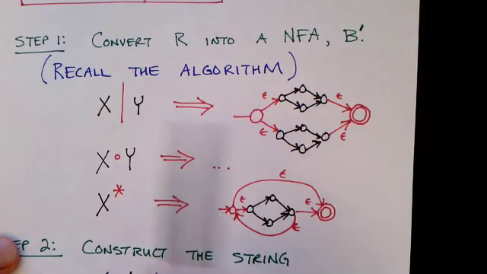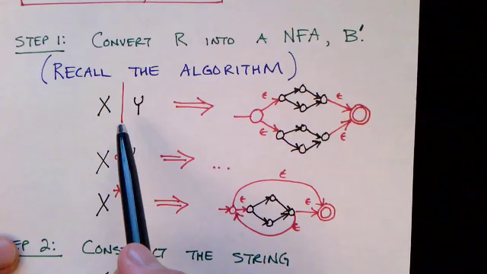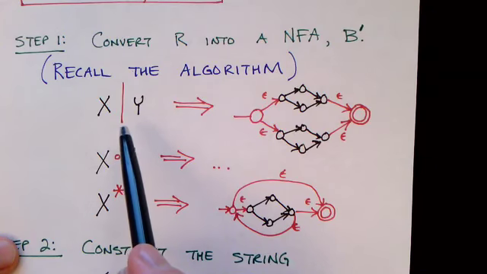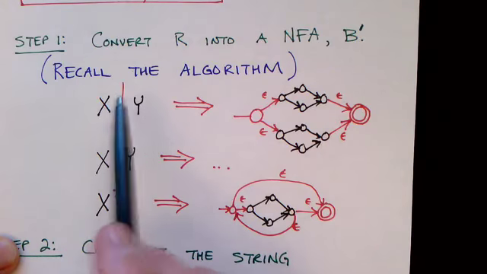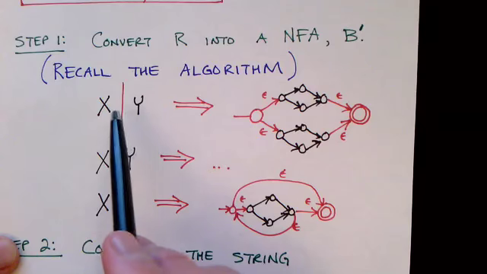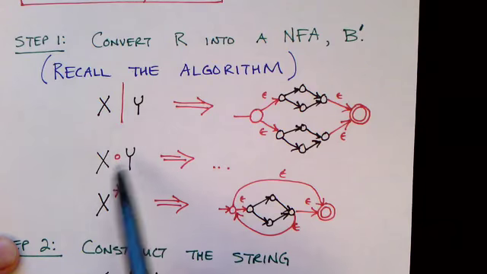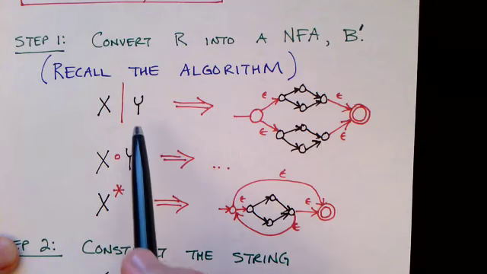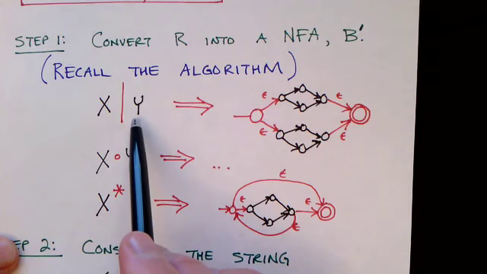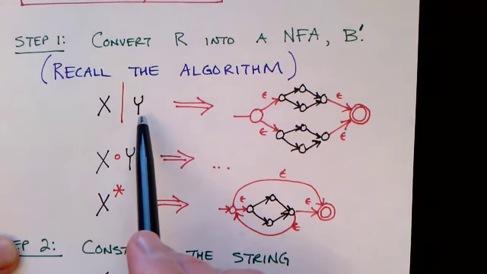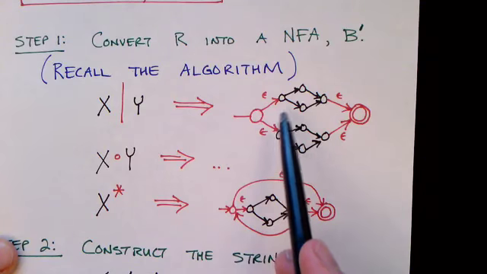So given any regular expression, we can break it down into pieces. If you will, we can parse it. So at the outermost level, a regular expression is made up of either union or concatenation or star, and the smaller regular expressions like x and y are themselves representable with non-deterministic finite state machines.